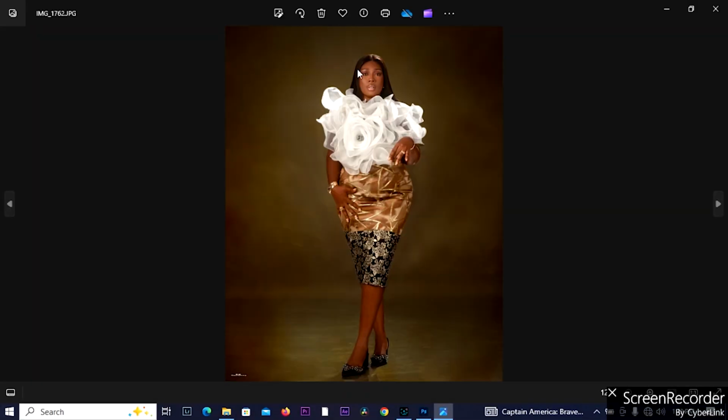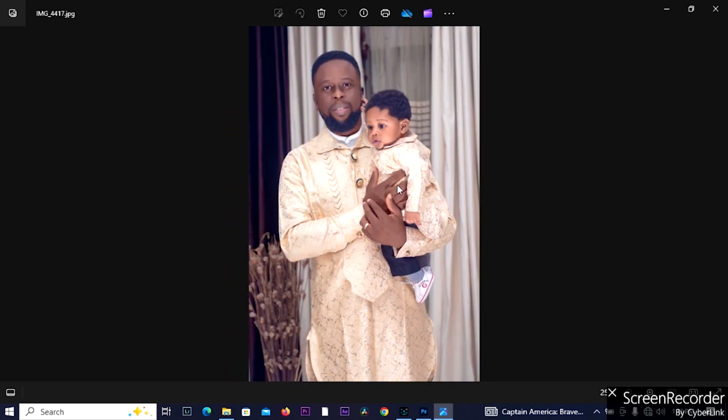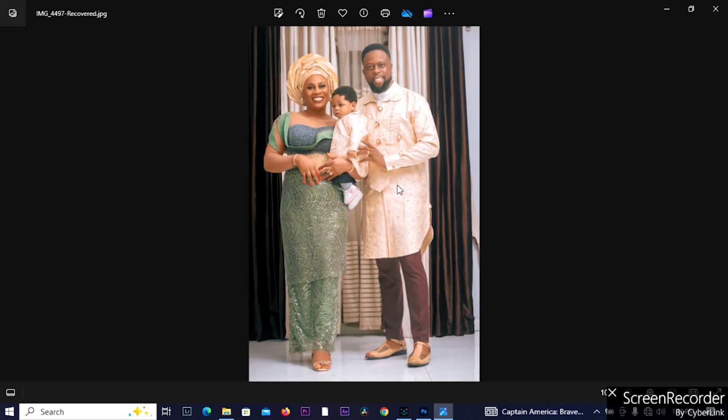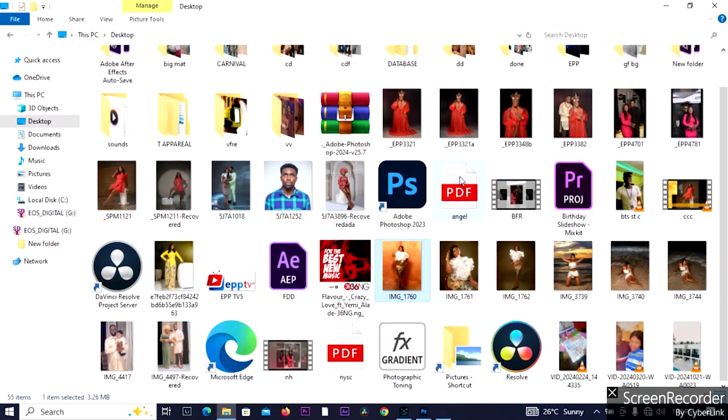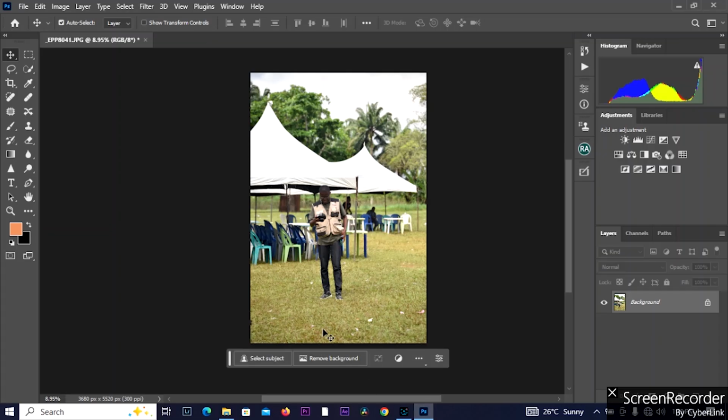As you can see, all these amazing images were retouched and edited in Adobe Photoshop, which is an amazing photo retouching software. It has been there for more than 20 years.